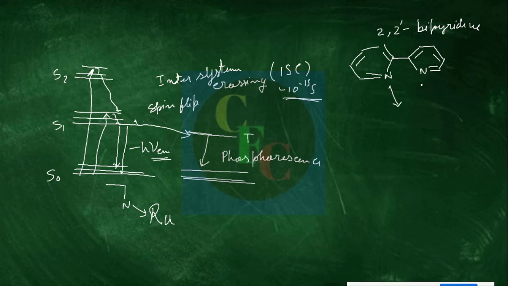Now when this is coordinated to ruthenium, three of them, so I have not drawn it here. So this is a typical example of Ru(bpy)3 2+. This shows fluorescence, but that fluorescence is actually technically phosphorescence, because they have metal to ligand charge transfer, triplet MLCT, right?